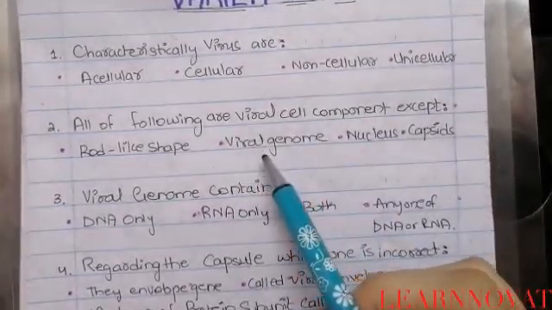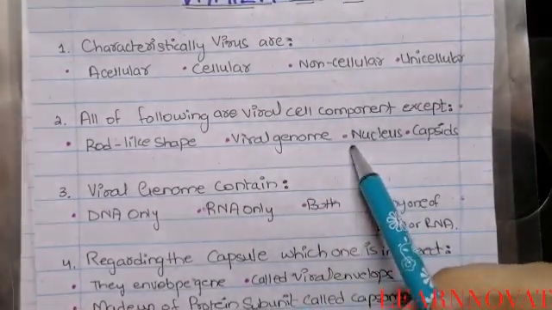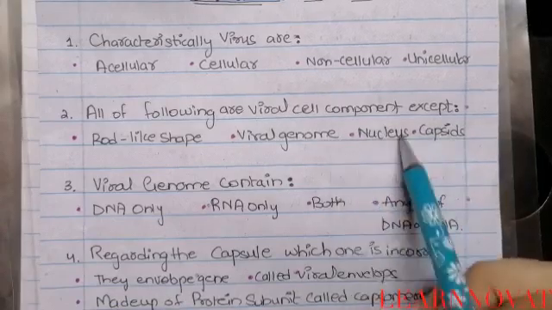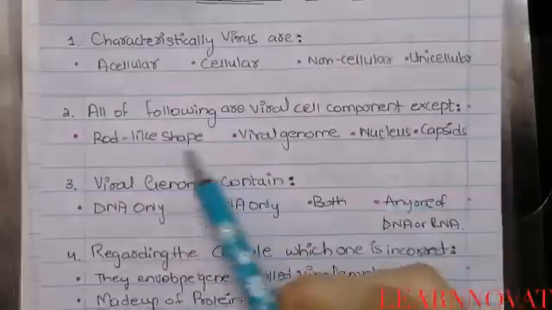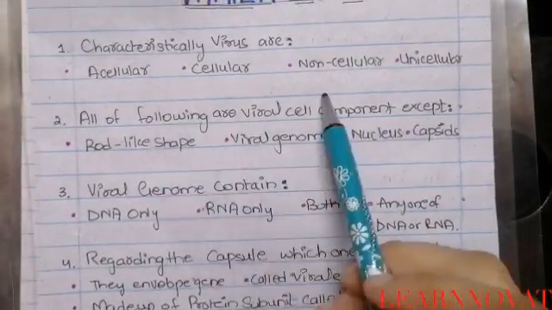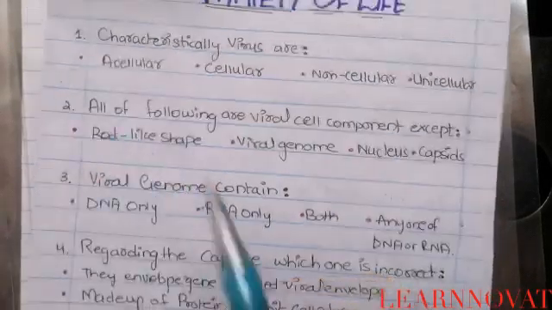The viral components include the viral genome and the nucleus, surrounded by a capsule that is called the capsid. These are the major components of the viral body, but rod-like shape is the shape of the virus, not a component. So the exception is option A, rod-like shape.